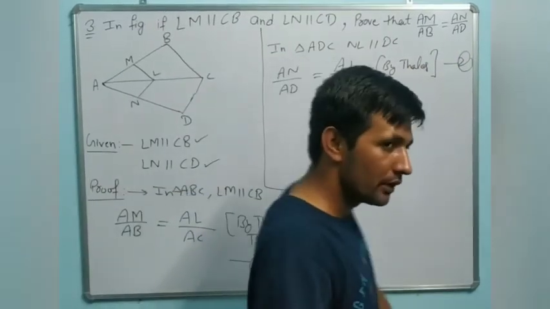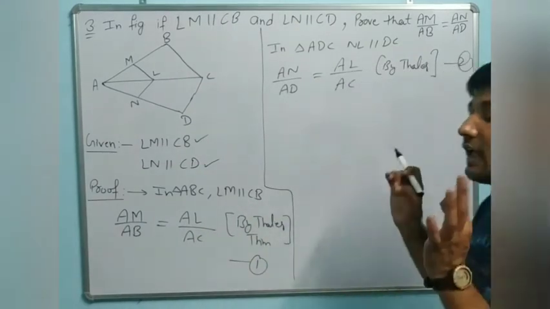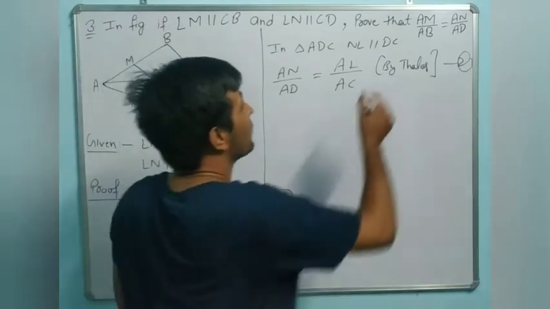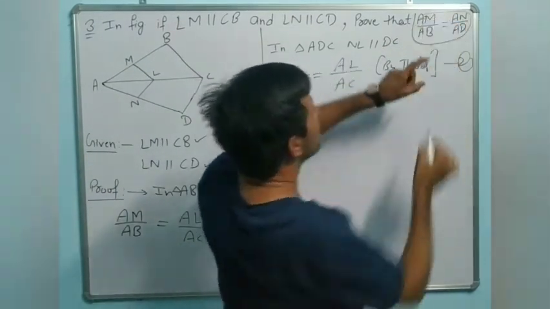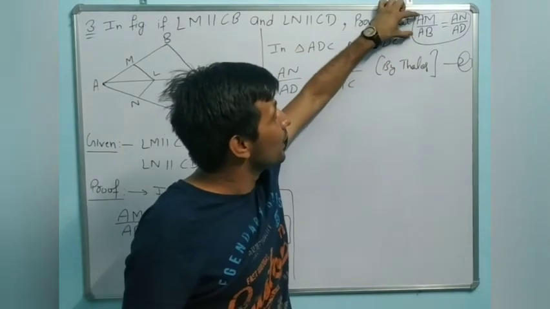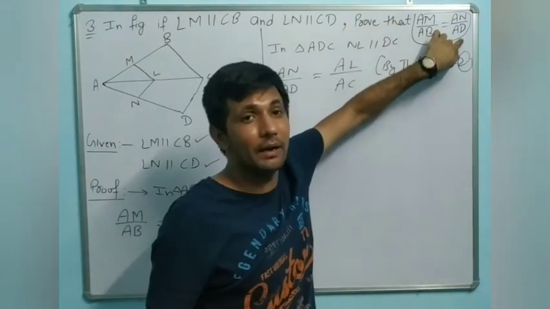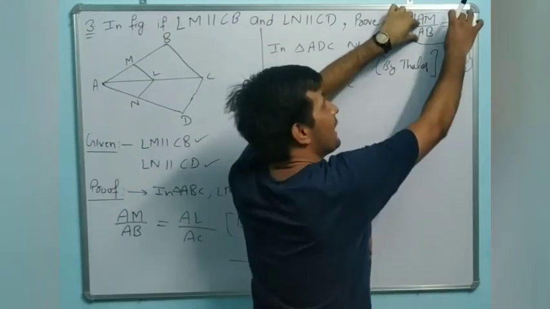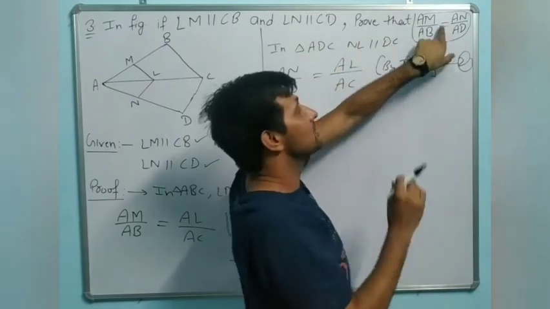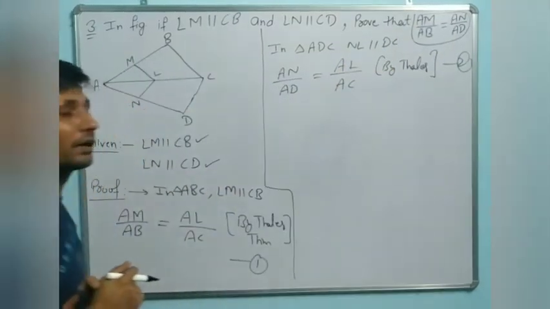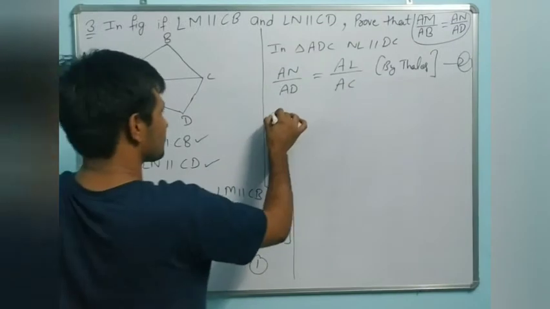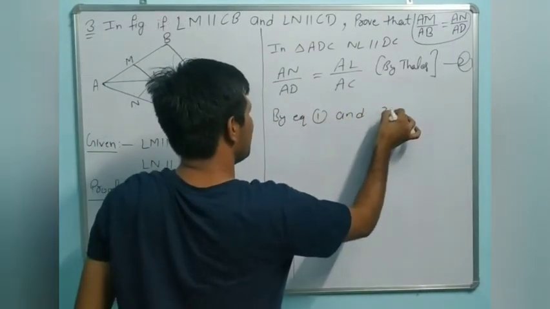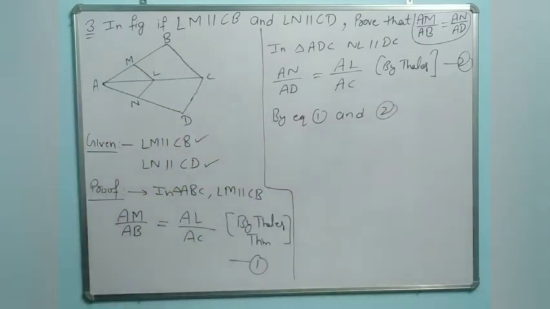Equation number 2, dear. Always in every question we will do the same process. Whatever we want to prove, we will take two triangles. First we want to prove AM upon AB equals AN by AD. We will prove that AM upon AB equals something and AN by AD also equals something. That's why both become equal. So write by equation 1 and 2. Tell me, by equation 1 and 2, what can you observe?